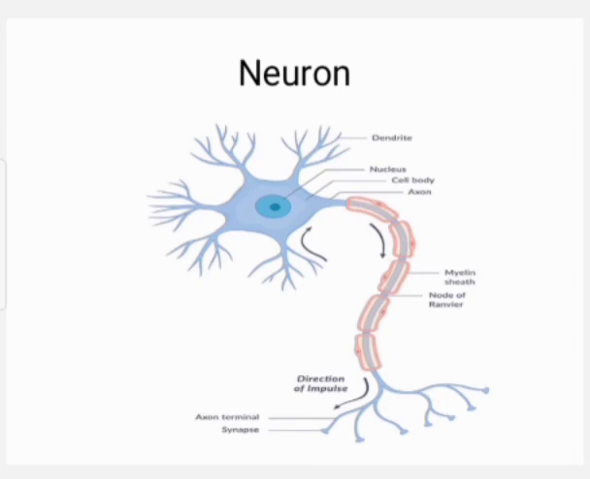There is a long extension arising from the cell body, that is known as the axon. It is covered by a fatty sheath called the myelin sheath. The axon ends in a bunch of nerves or nerve endings. Students, draw this diagram in your science notebook as well as in your science record book.